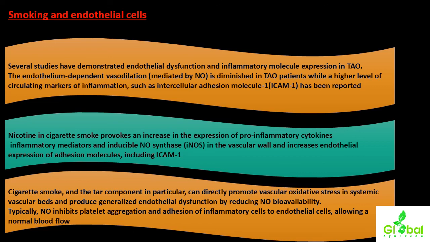So this covers the consequences or adverse effects of smoking with respect to platelets, leukocytes, and endothelial cells. Other promoting factors like infectious agents and environmental factors, predisposing factors, complications, along with the clinical features, and a general introduction to the diagnosis of TAO, we will discuss in the next part.